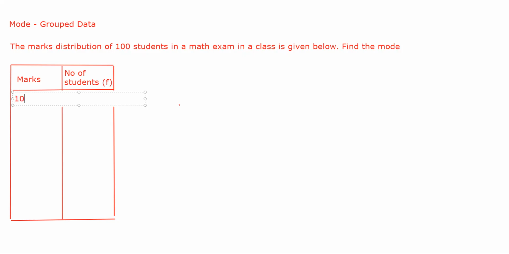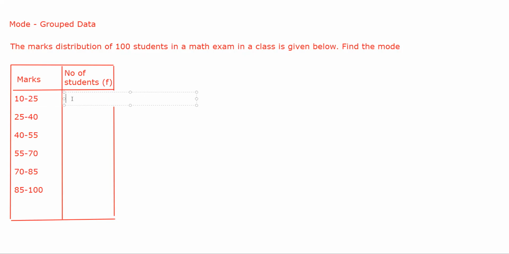So we have 10 to 25, 25 to 40, 40 to 55, 55 to 70, 70 to 85 and 85 to 100. Okay, these are the marks.